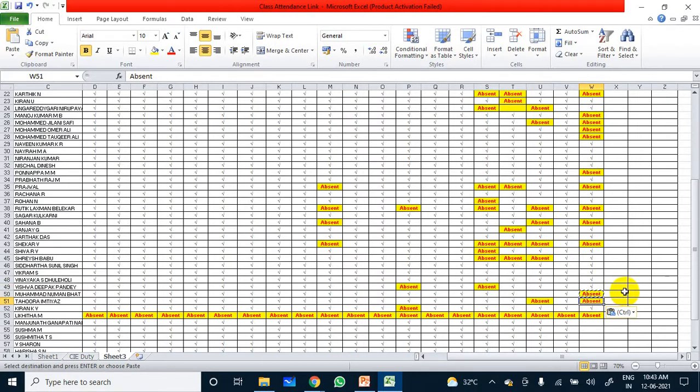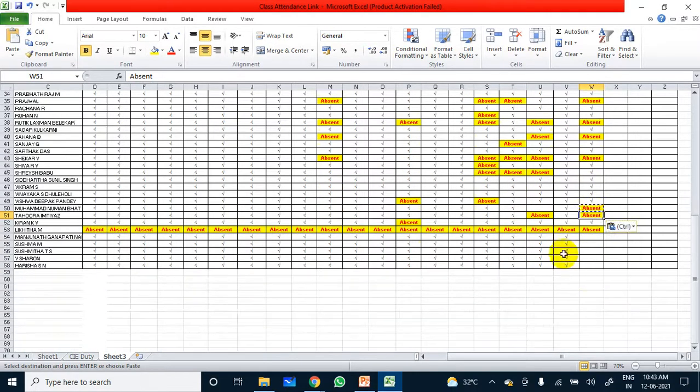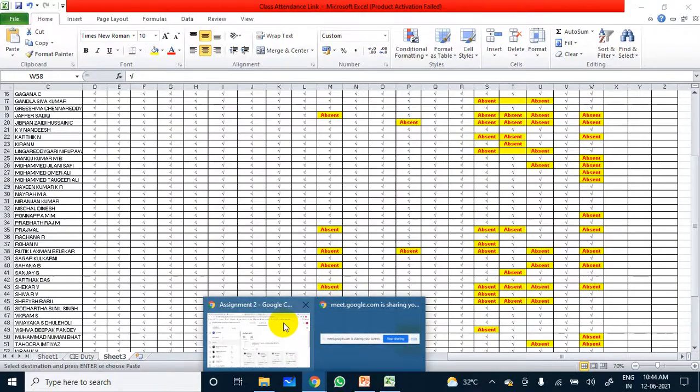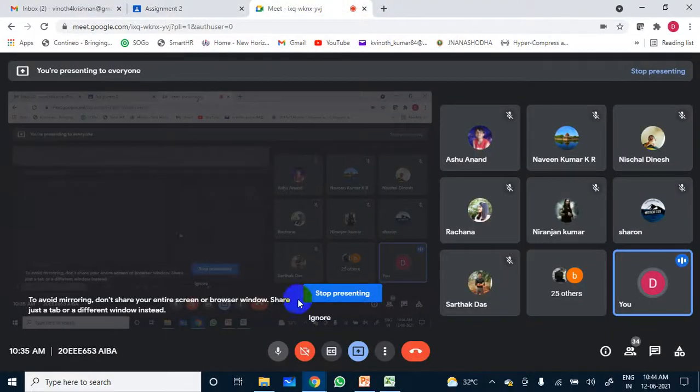Okay. Absent are Tahura and Muhammad Numan Bhatt. Likita absent. Manjunath absent. Shushma? Sushmita? Okay. Sharon? Arish? Okay, ma. Thank you. You may leave.